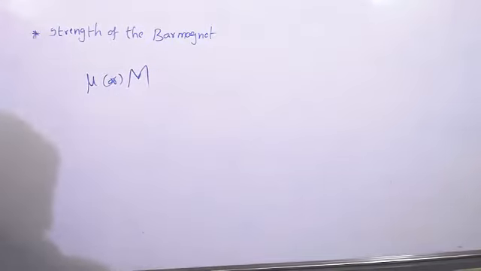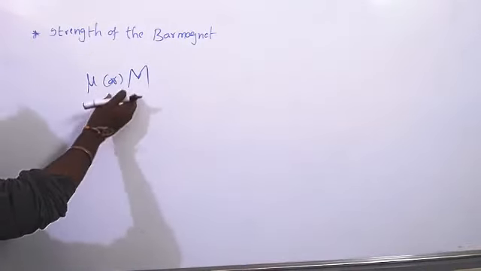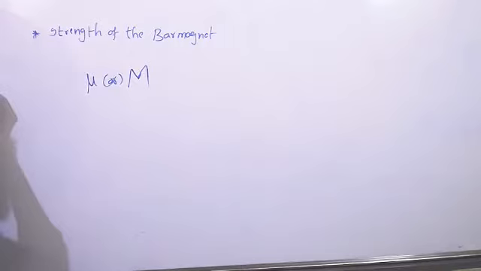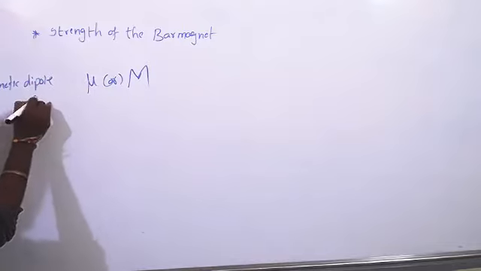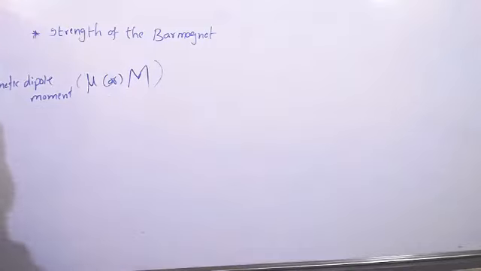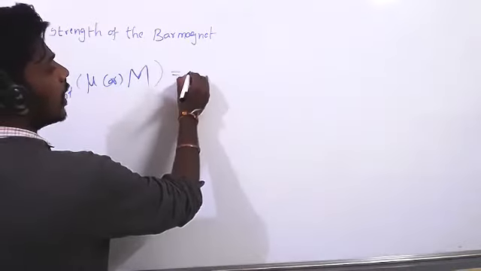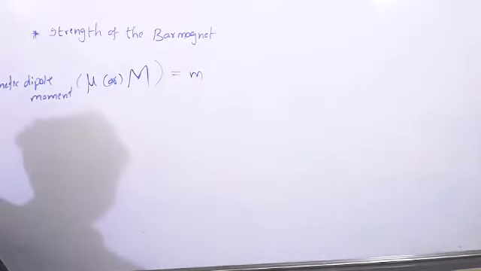Magnetic dipole moment characterized. The strength of the bar magnet is characterized by the magnetic dipole moment. So based on the magnetic dipole moment, we can say the strength of the bar magnet. Magnetic dipole moment, denoted by the letter mu or capital M, is equal to either pole strength, south pole strength or north pole strength, whatever it may be.